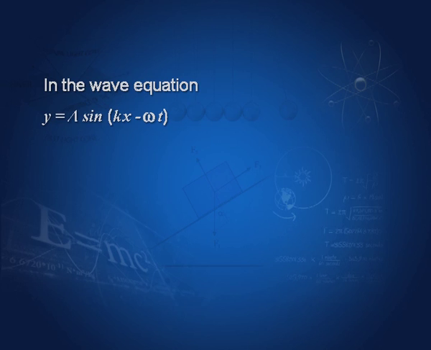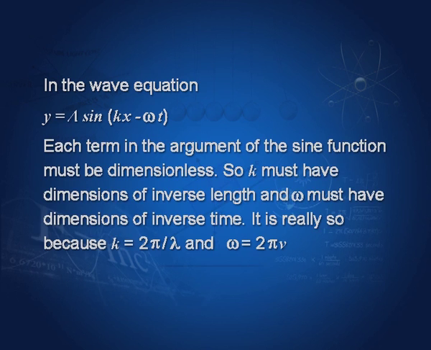This is a familiar equation to you, the wave equation. You will learn it and you will deal with it for a long time. The equation is written as y equal to a sin k x minus omega t. Now, each term in the argument of the sine function must be dimensionless. So, k must have dimensions of inverse length and omega must have dimensions of inverse time, and therefore, you realize that k is equal to 2 pi by lambda and omega is 2 pi times nu.